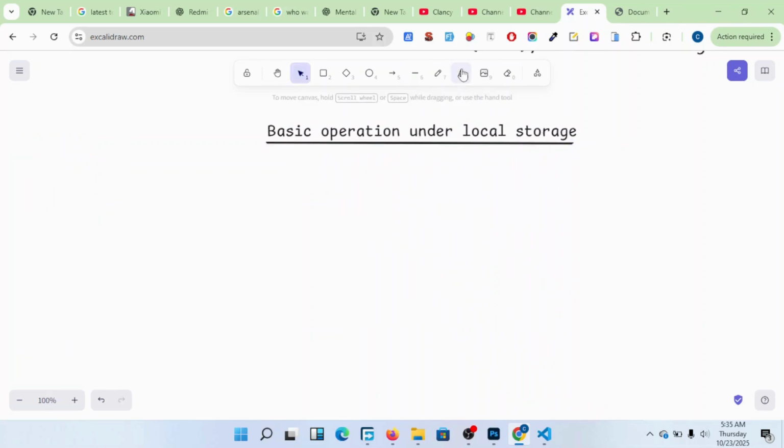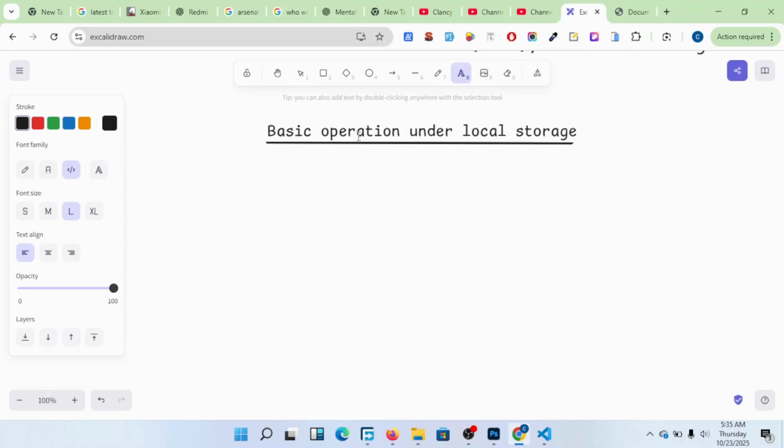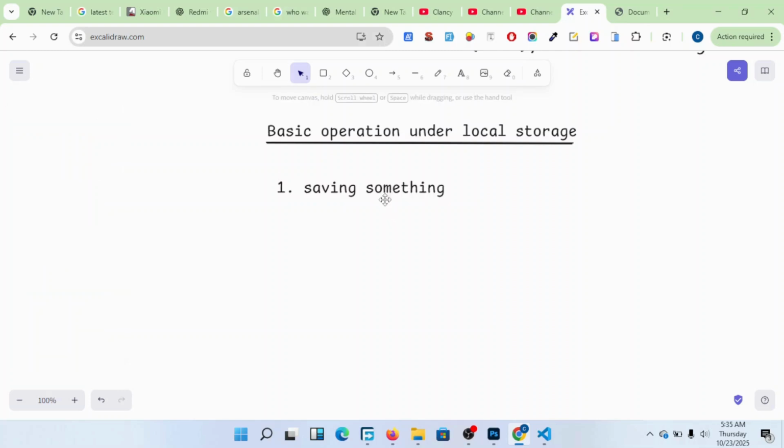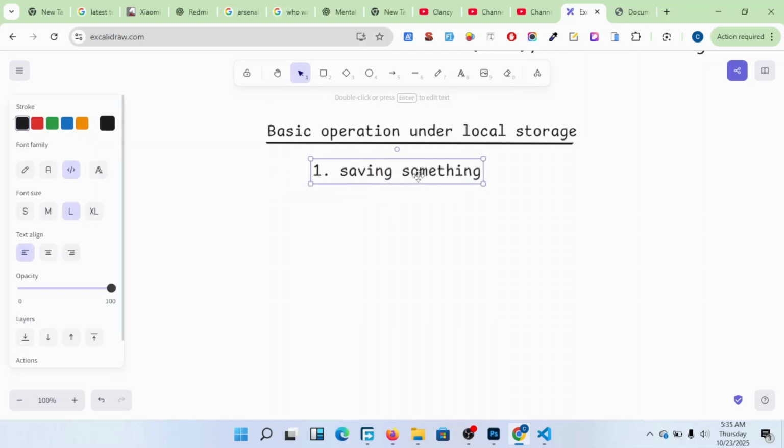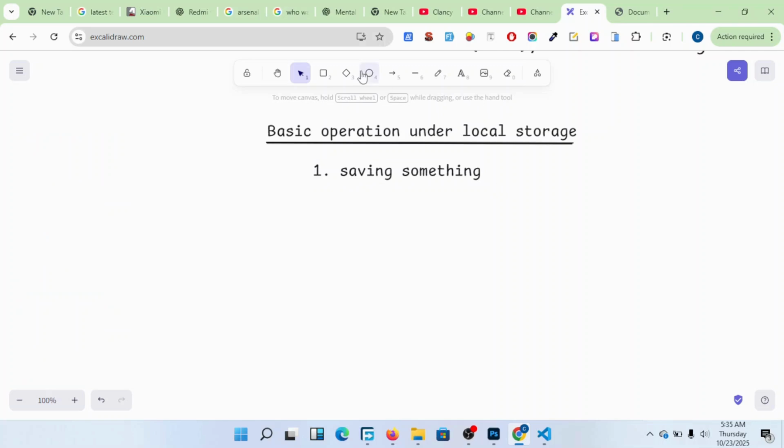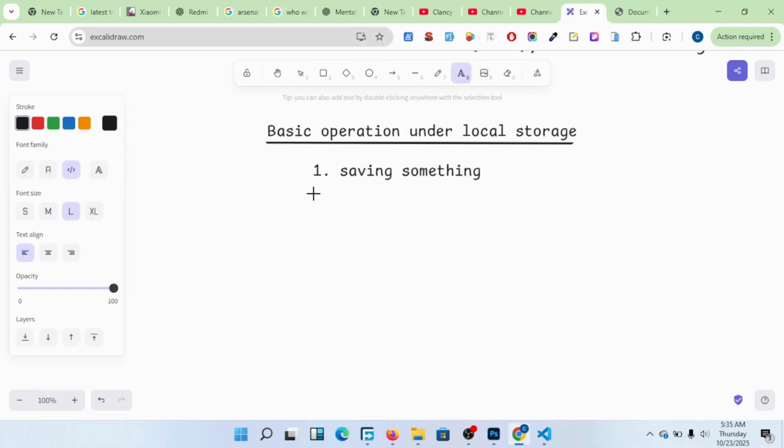We have some basic operations. One, we have saving something. You maybe want to save something small, and you will see it later.